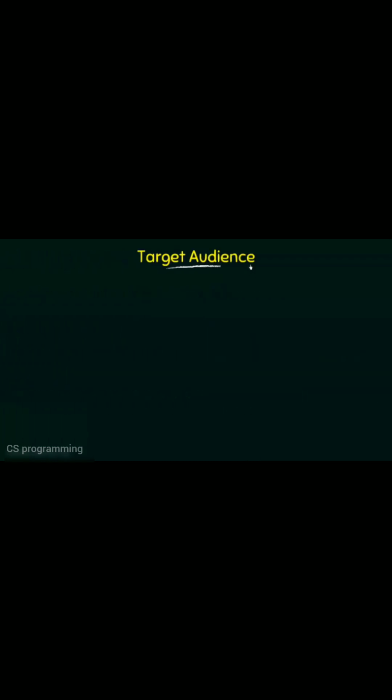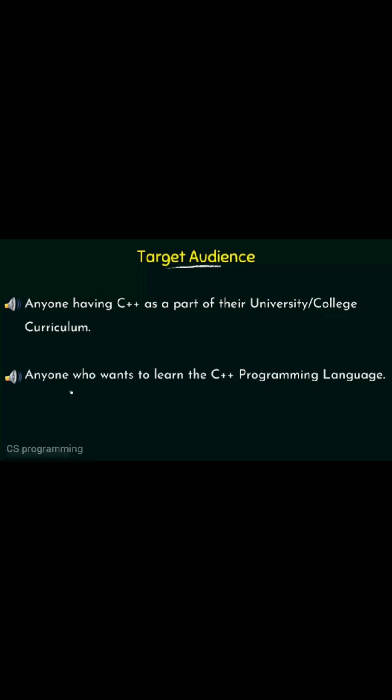Now coming to the target audience, who is this course for? You may already have an idea because I said this in the first slide itself. First of all, anyone who has C++ as a part of their university or college curriculum is welcome to learn using this course. And then anyone who wants to learn the C++ programming language. If you are just a casual learner, or if you want to learn the details of this programming language, or even just brush up some concepts, this course is for you. Basically, anyone who wants to learn C++ can make use of this course.